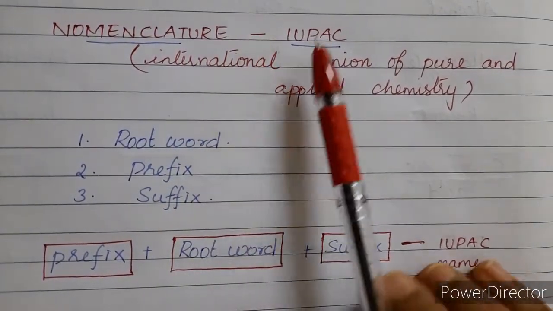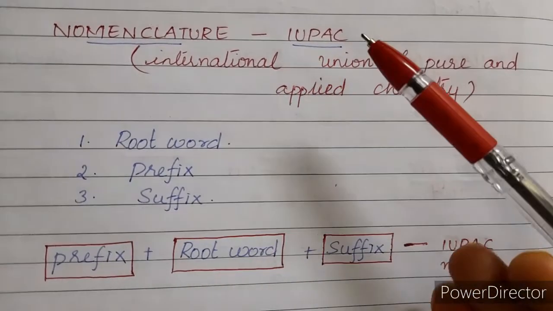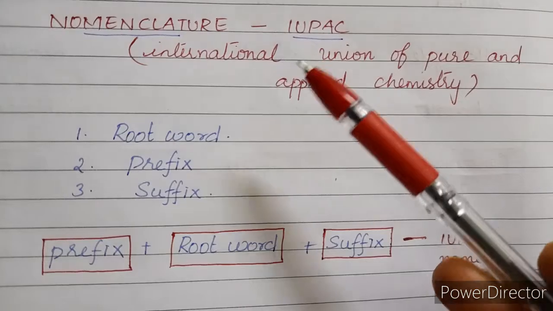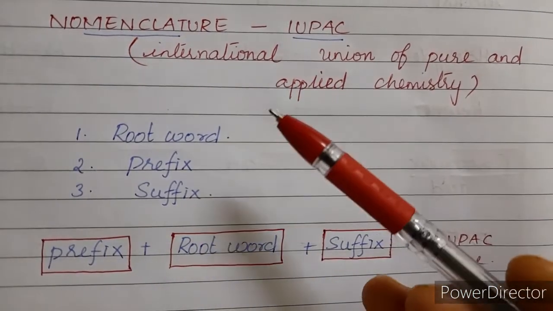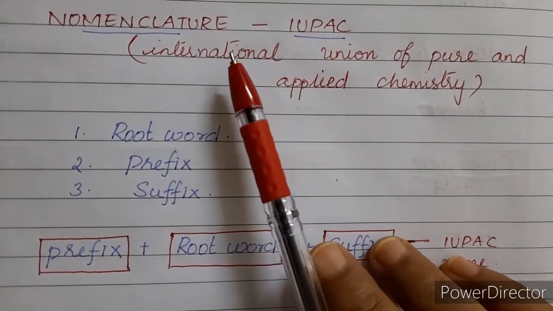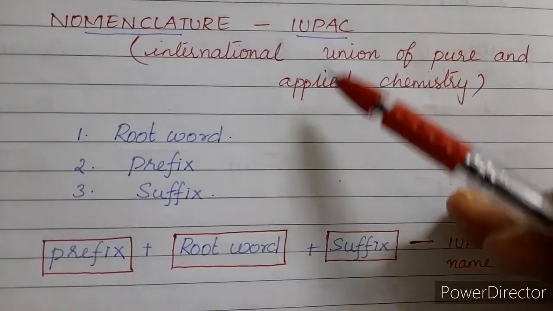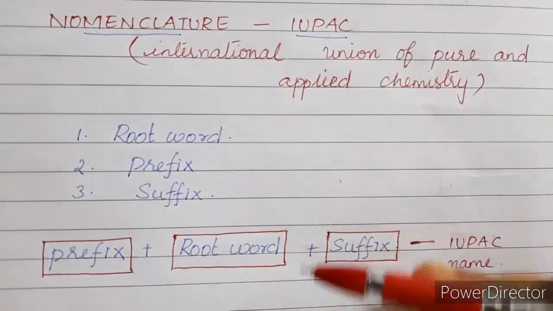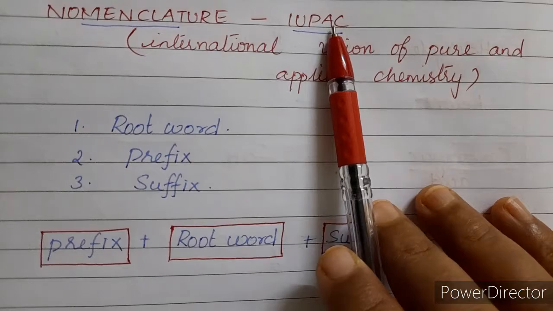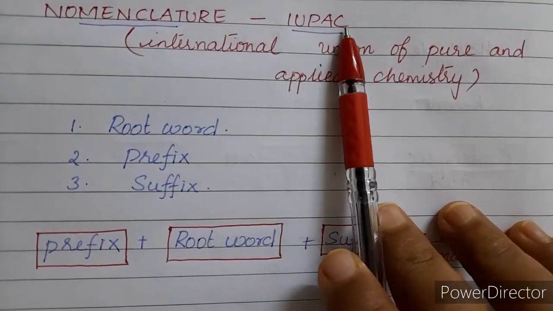Later on, these organic compounds were synthesized from other sources, not the natural sources. They are synthesized using chemical compounds. So scientists found a scientific method for naming organic compounds based on their structures, and they formulated certain rules, called IUPAC.